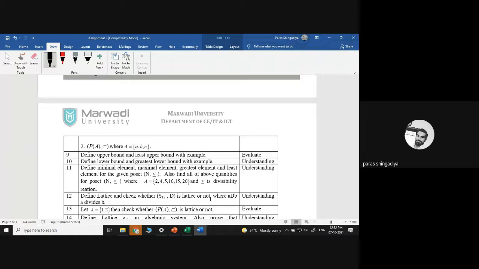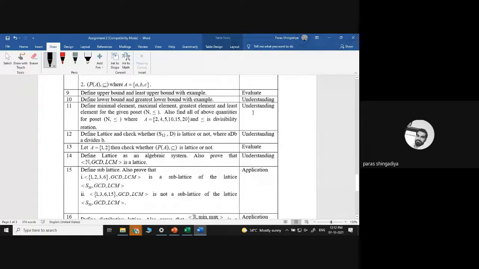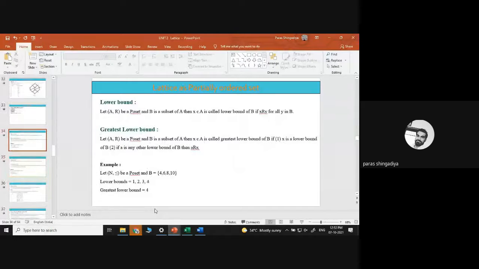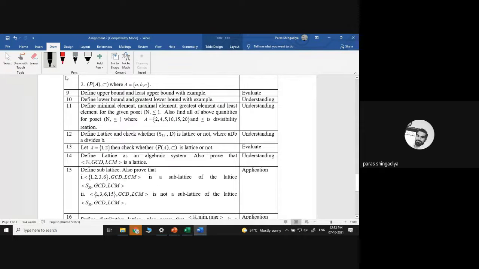Okay, so complete it, questions number 7 and 8. Then upper bound, least upper bound, lower bound, greatest lower bound. That is already given in the PPT. That is GLB, LUB, and examples are also given: the definition of lower bound, greatest lower bound with example, upper bound, least upper bound with example. So that is the solution of questions number 9 and 10.